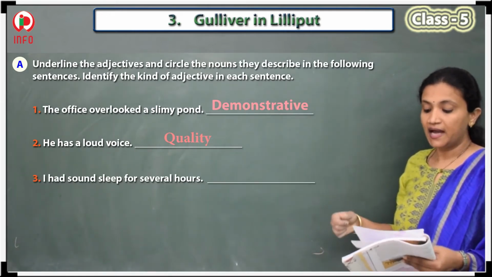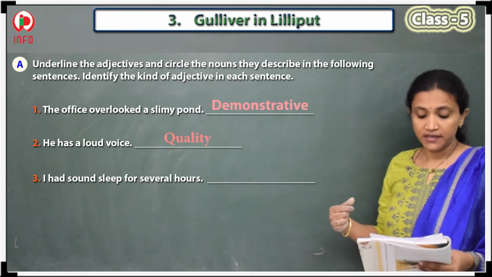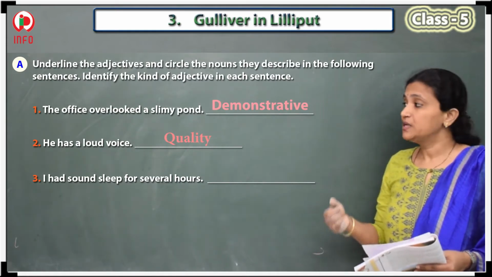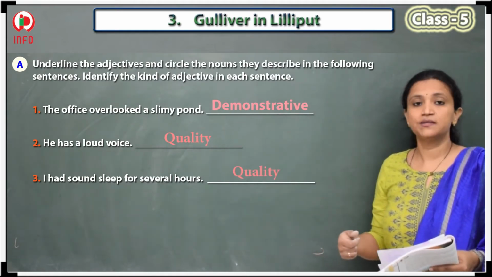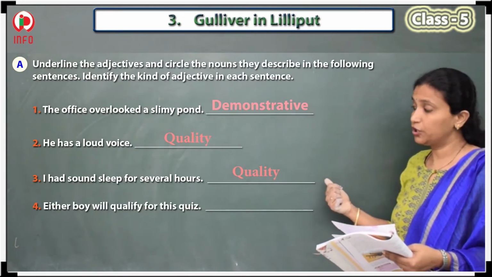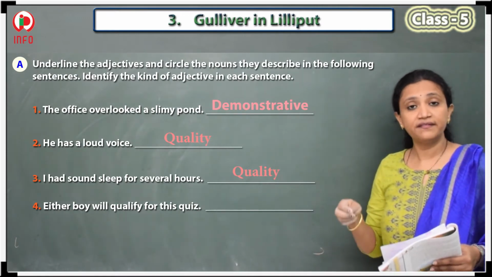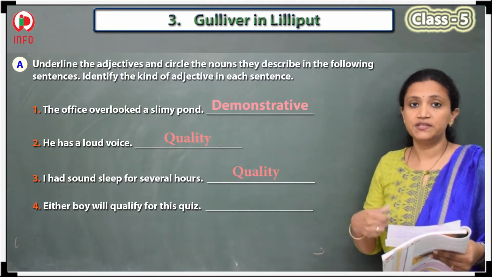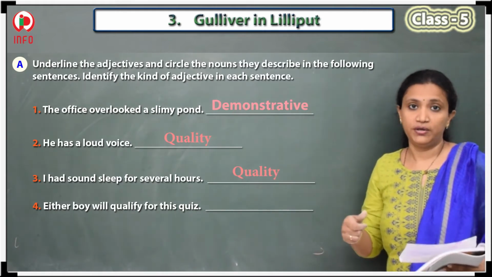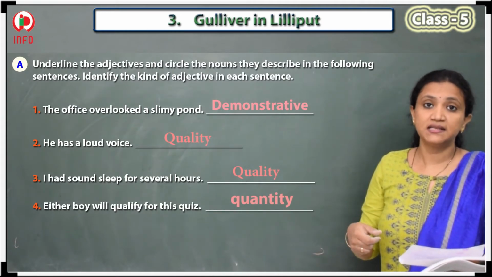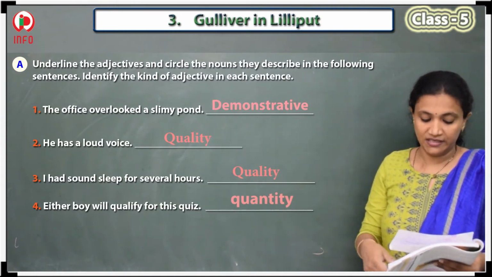The third one is I had a sound sleep. What does the word sound demonstrate here? What kind of adjective? Sound is a quality word, so it is a quality adjective. Either boy will qualify for the quiz. They want to say the boy will qualify or not, so it will be measured in quantity. That is the reason the adjective is a quantitative adjective here.